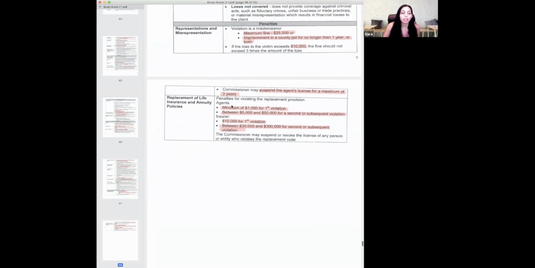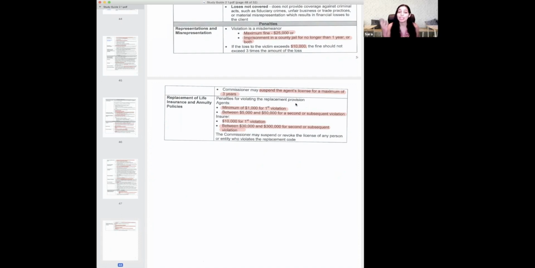Okay, penalties for violating replacement provisions, right? When you replace your policy with another policy, there are certain things in play, like certain forms you have to fill out, certain things you have to do. And if you don't do them, you will be fined.